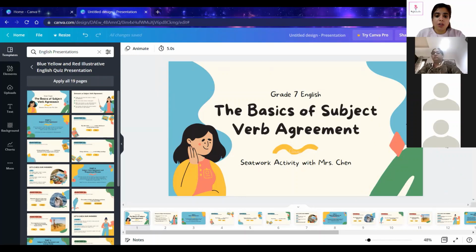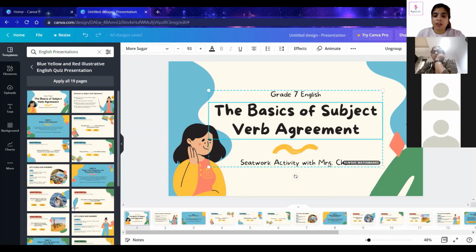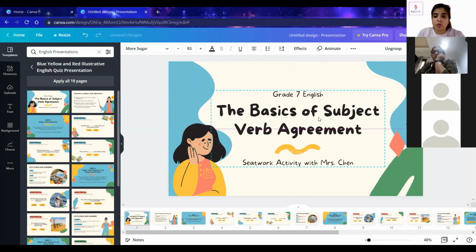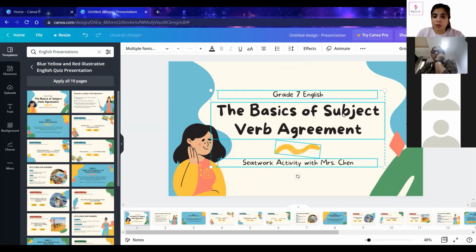All right. Now you already have your background and everything ready for you. The only thing you have to do now is edit. So when you click on the text part, you will see everything is grouped. Like if you want to move the text, you will see all the texts are moving together. So here, when you click on this, you will see the option of ungroup. When you click on ungroup, you will see all these texts are separated.